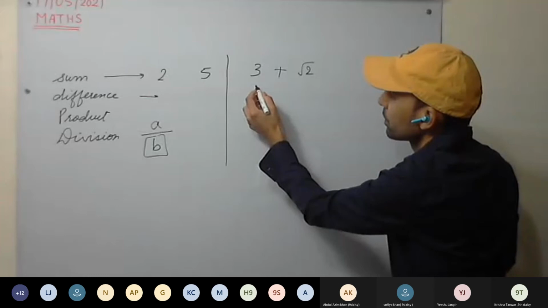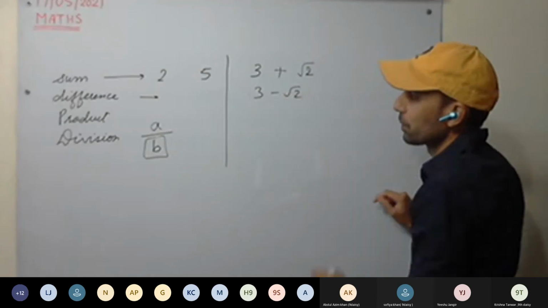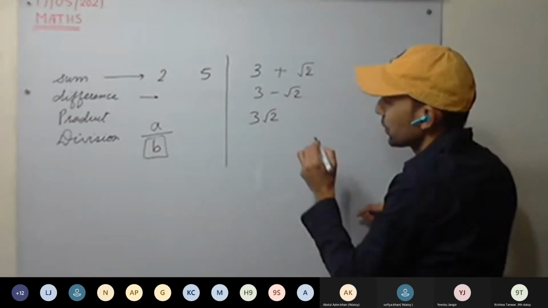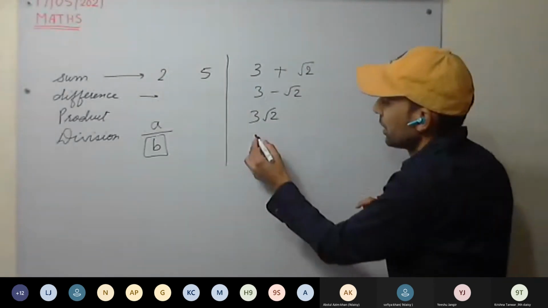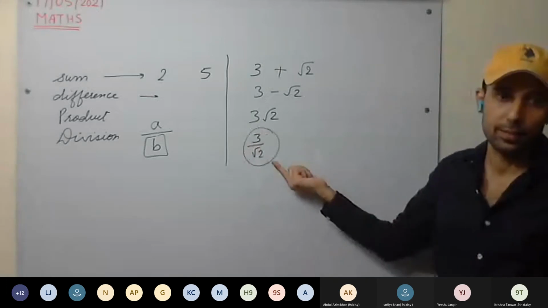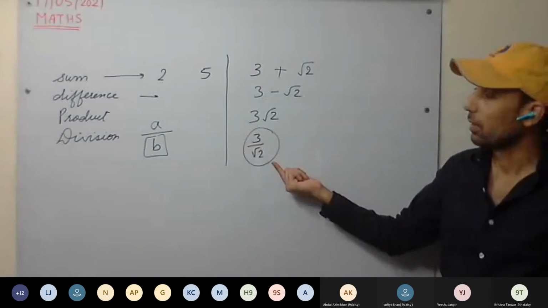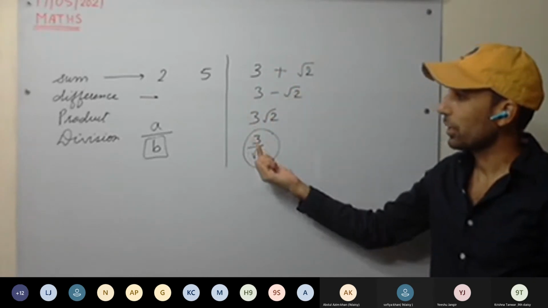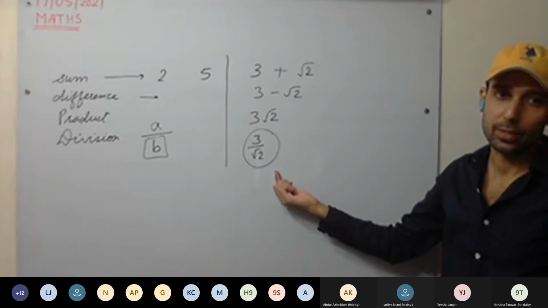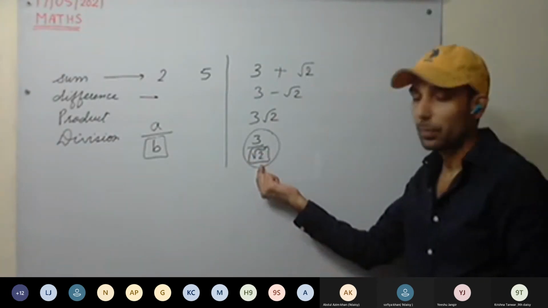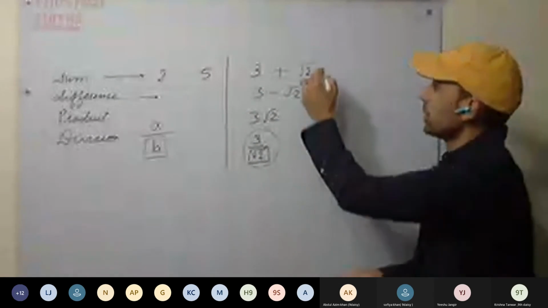Similarly, the difference 3 minus root 2 will be an irrational number. Product 3 into root 2, irrational number. 3 divided by root 2, again an irrational number. This is clear? So when we are having one rational number and another irrational number, then the sum, difference, product, and division will be an irrational number. In division always check, the divisor must not be equal to 0.